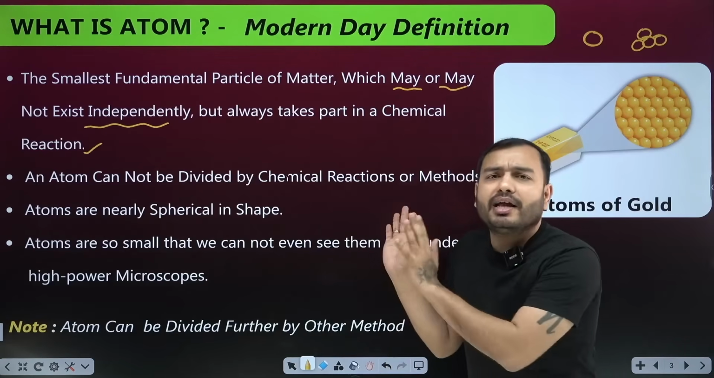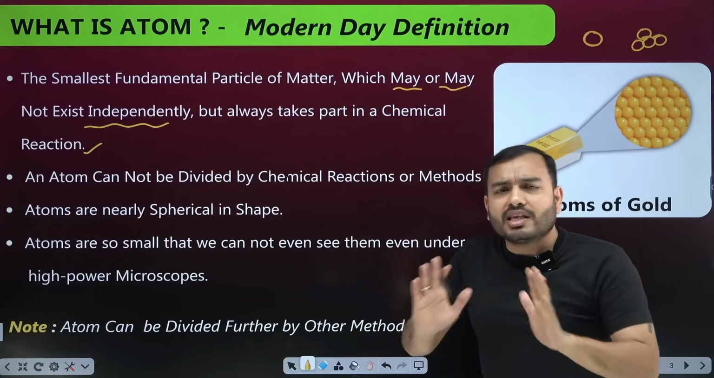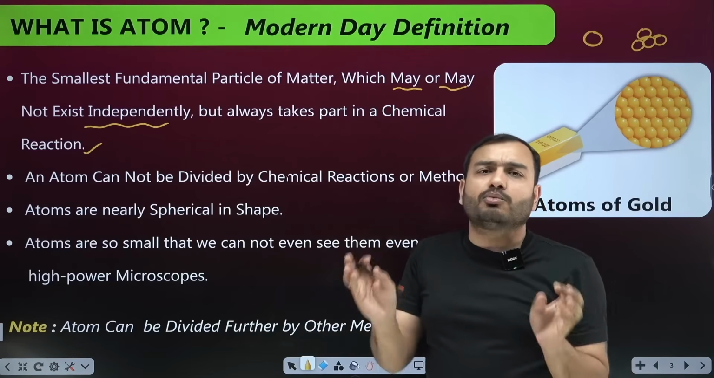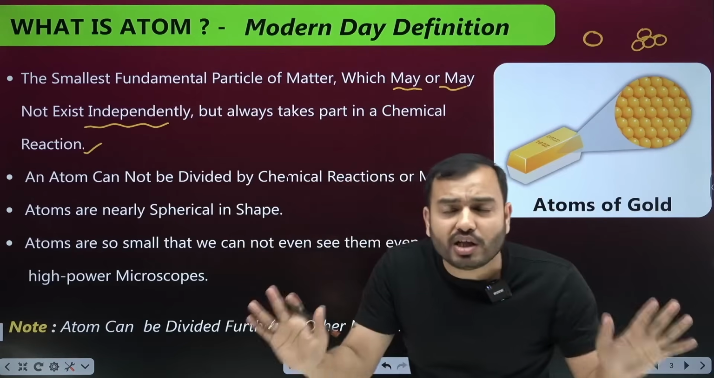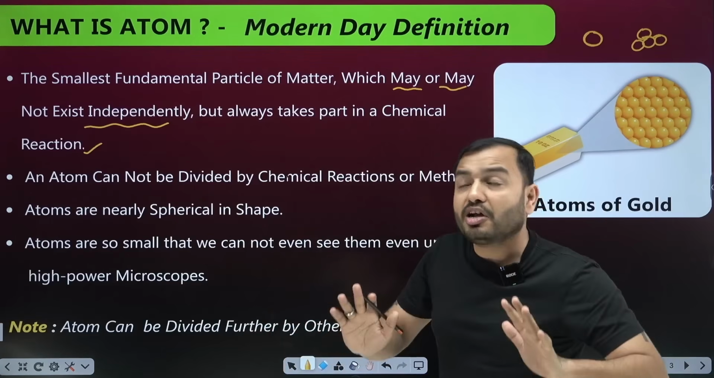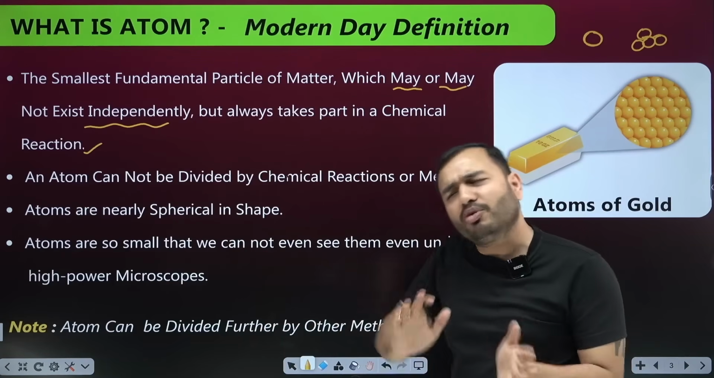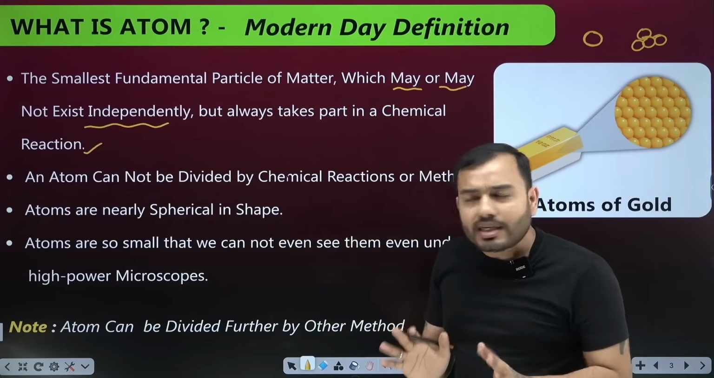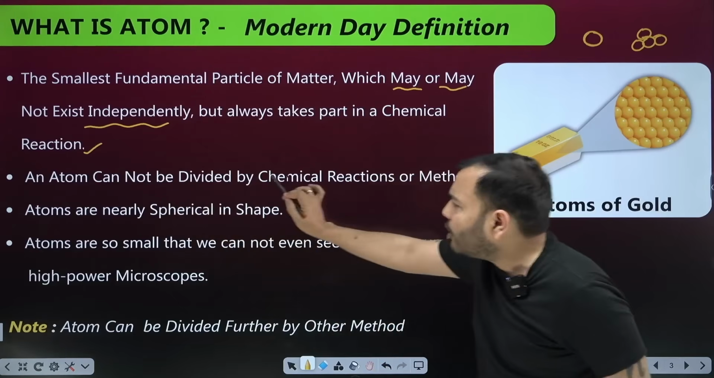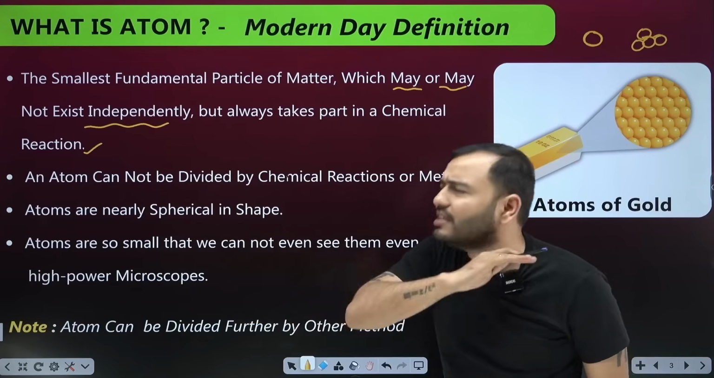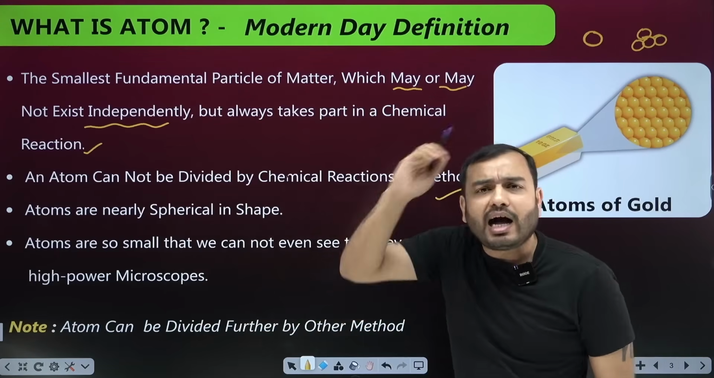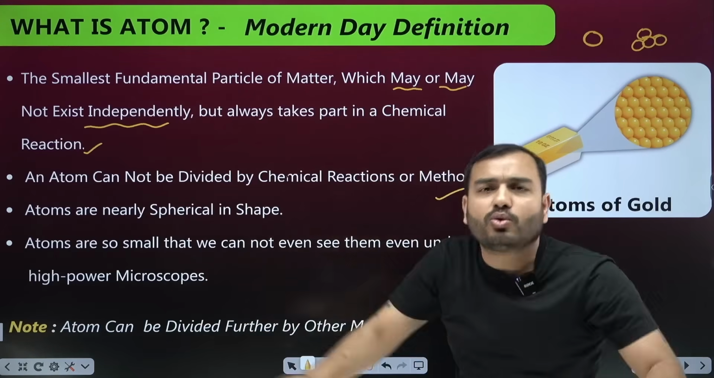But for now, we will agree that by any chemical method, we cannot break atoms in normal day-to-day life. If you are at your home, you cannot break an atom. A nuclear reaction is needed for this. We will study it in the next chapter a little bit. So for now, an atom cannot be divided by a chemical method or a physical method. If you think of breaking an atom with your hand, you cannot break it.